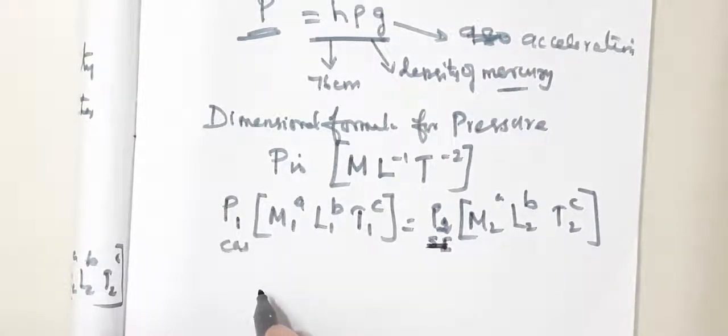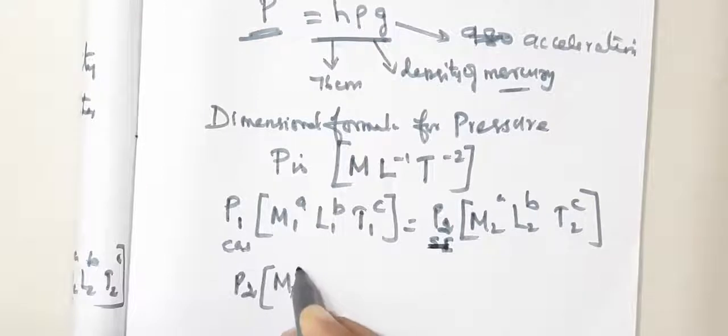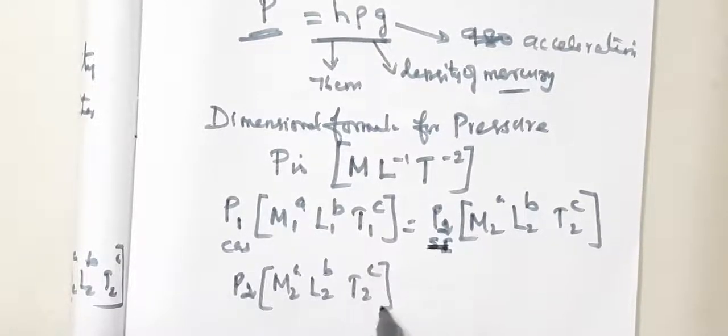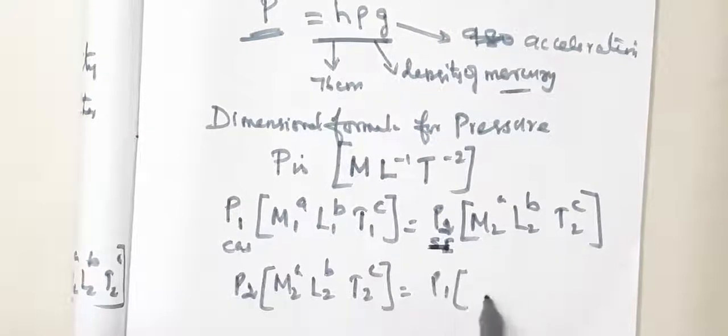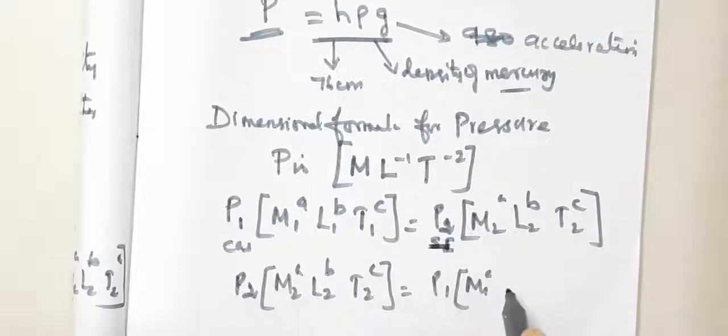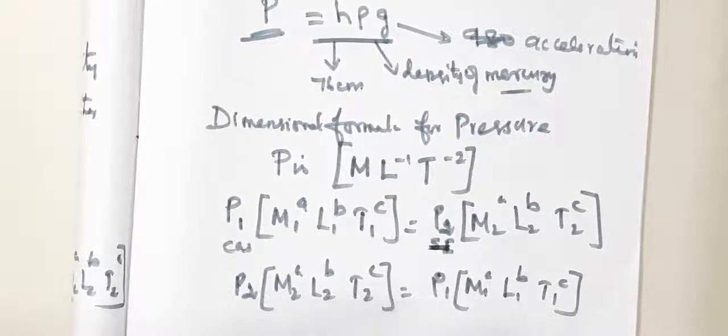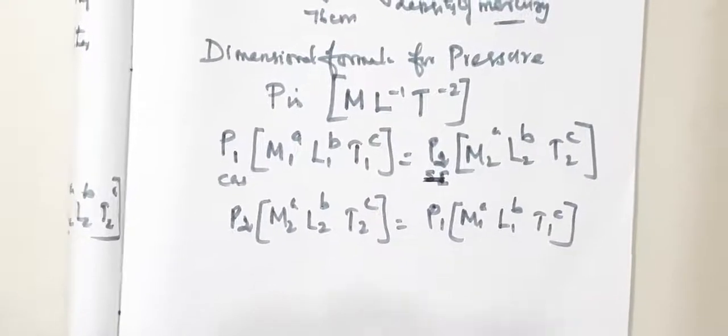So P2 into M2 power A, L2 power B, T2 power C is equal to P1 into M1 power A, L1 power B, T1 power C. P2 is SI system, P1 is CGS system.